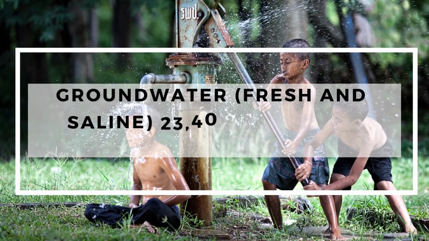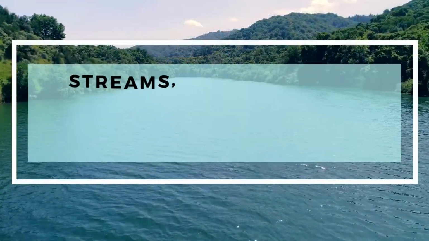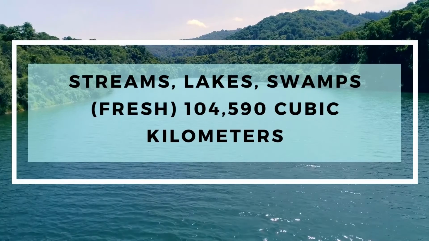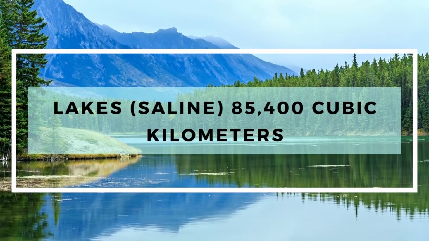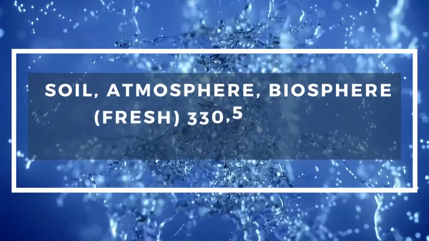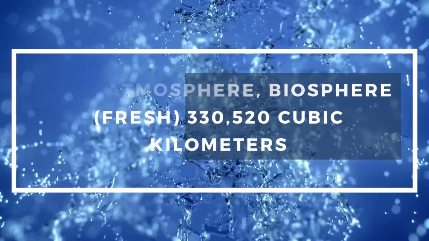Groundwater: 23,400,000 cubic kilometers. Streams, lakes, swamps: 104,590 cubic kilometers. Lakes: 85,400 cubic kilometers. Other, soil, atmosphere, biosphere: 330,520 cubic kilometers.